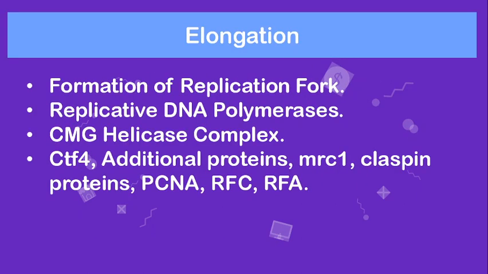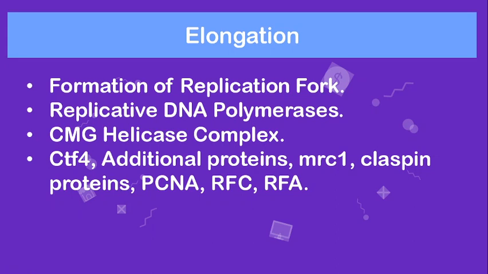In this elongation, you have to remember the concepts. These are the major events which will take place in the elongation phase: formation of replication forks, and replicative DNA polymerases elongating the chain. The CMG helicase complex will be involved, along with CTF4 and additional proteins like MRC1, claspin, PCNA, RFC and RFA factors. These will play a major role in the chain elongation of the DNA replication process.